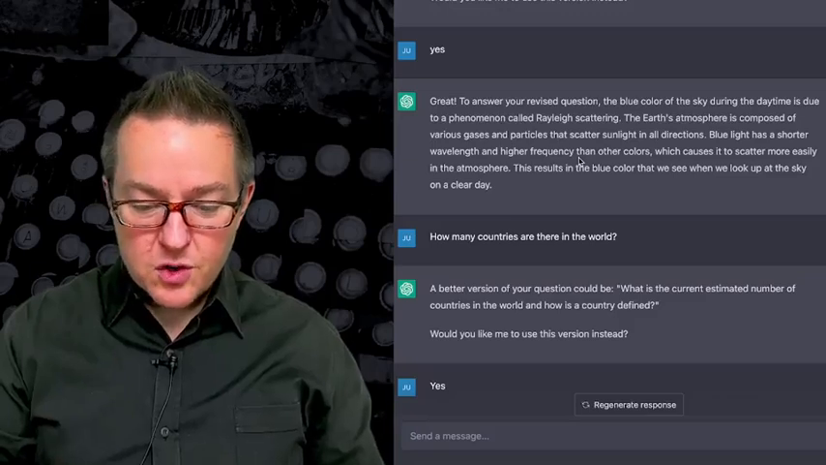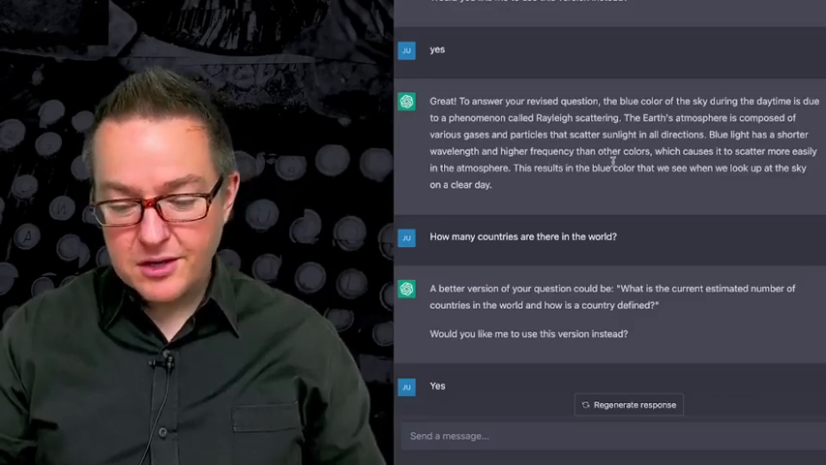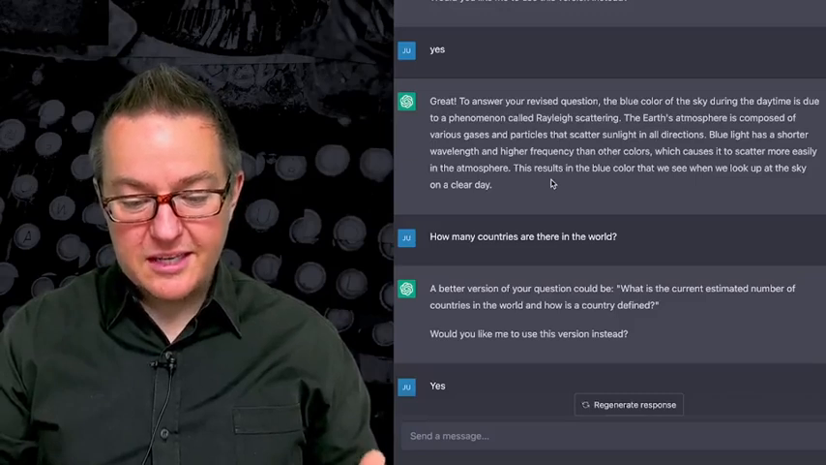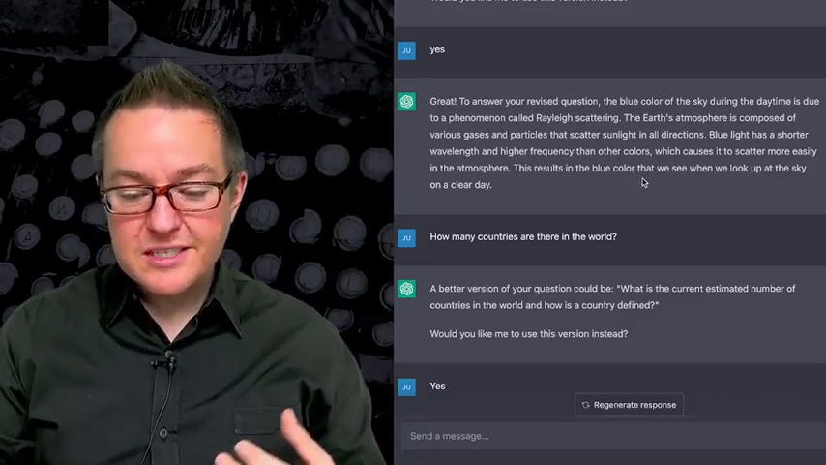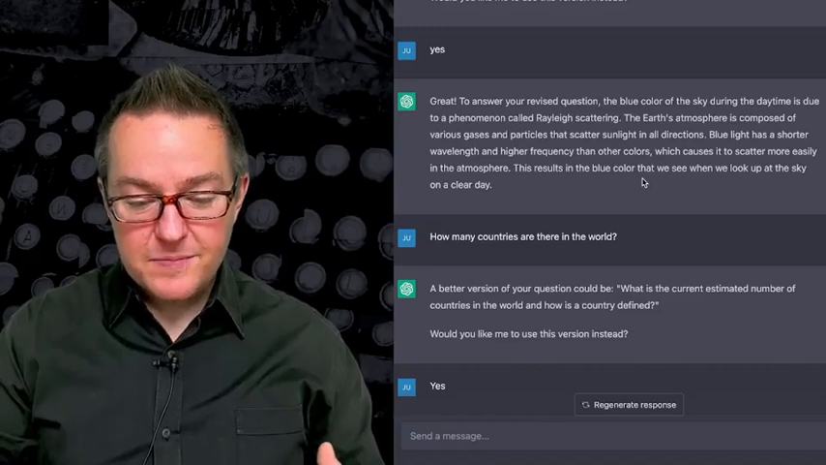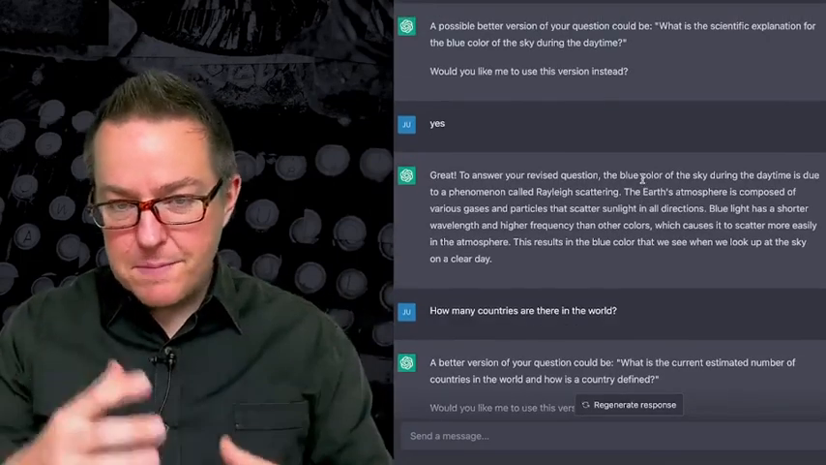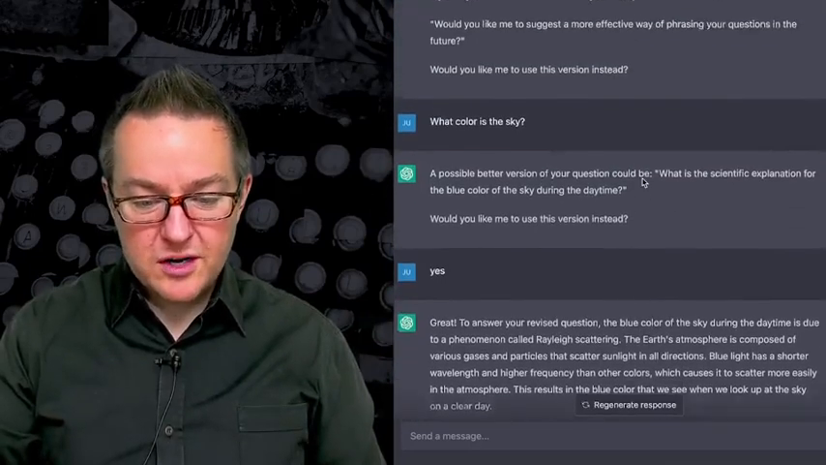Blue light has a shorter wavelength and higher frequency than other colors, which causes it to scatter more easily in the atmosphere. This results in the blue color that we see when we look up at the sky on a clear day. Now, we've seen a lot of different dimensions to prompts through this short interaction.